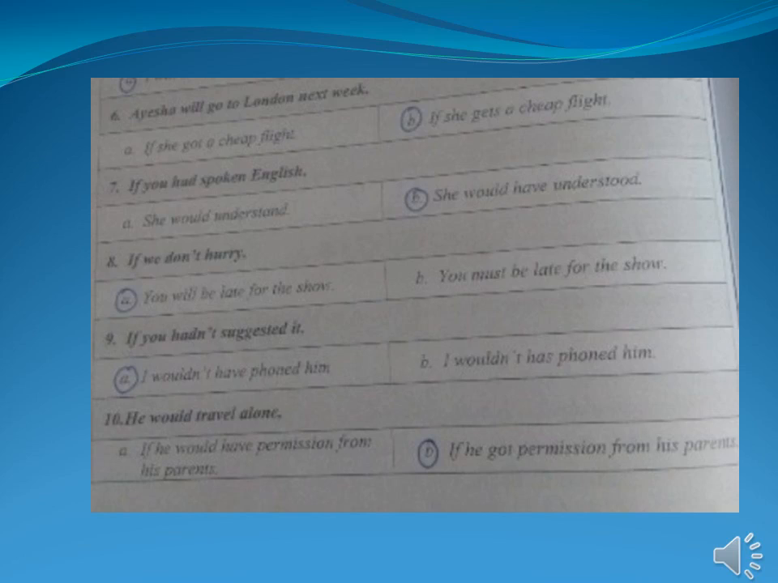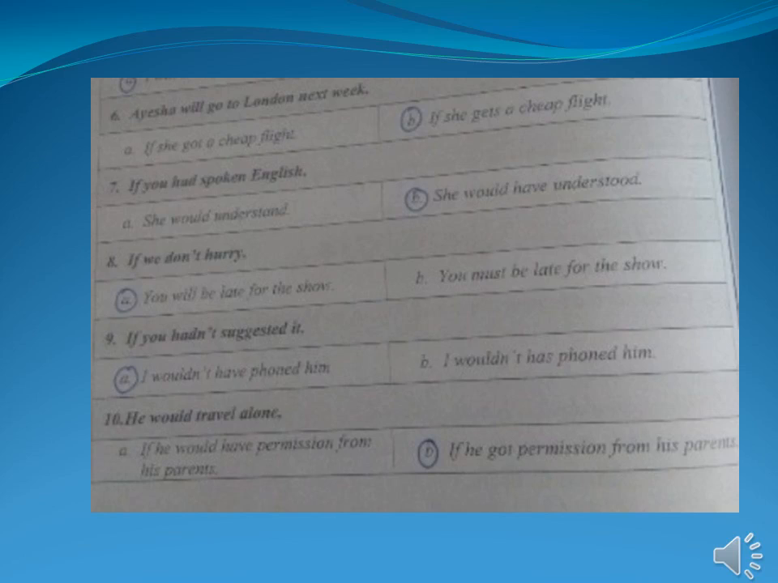Number 7, if you had spoken English. If you had spoken, it means it is the third conditional. So, the B option we are going to choose. She would have understood. Number 8, if you don't hurry. A option will be correct. You will be late for the show.